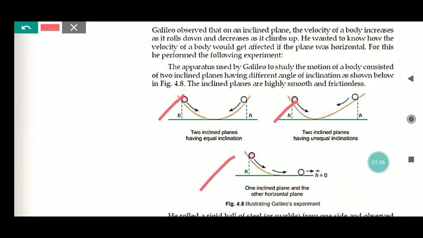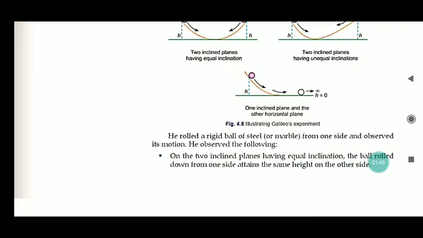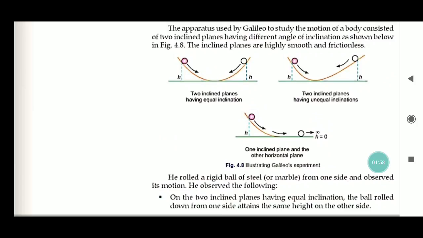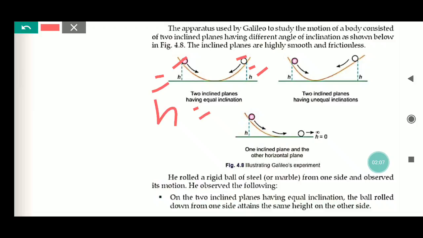In the first one, he observed that when he rolled a ball of steel or a marble from one side, the ball rolled down from one side and attains the same height on the other side. That means this small h equals this small h.